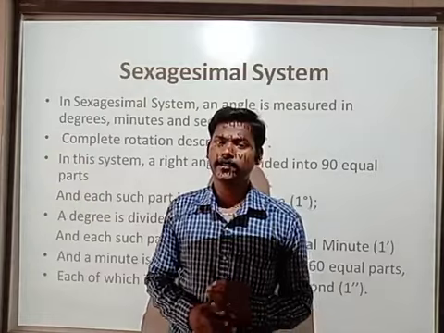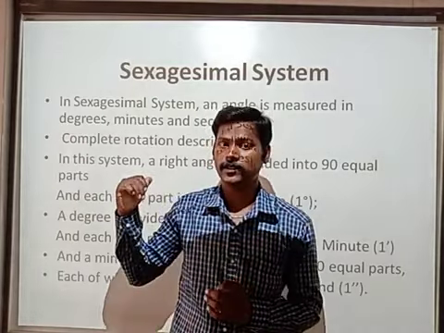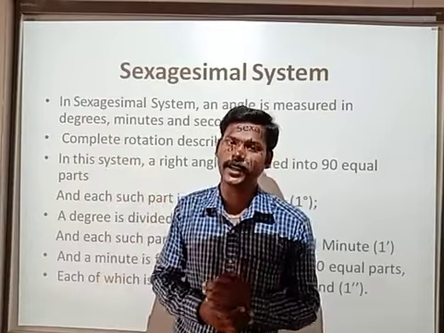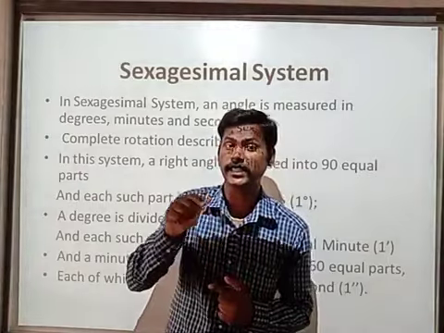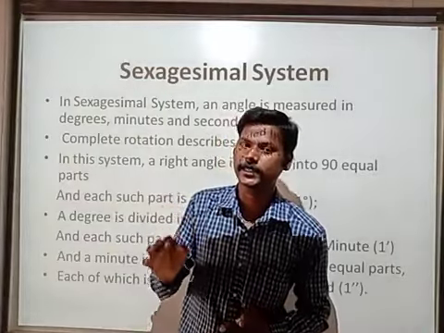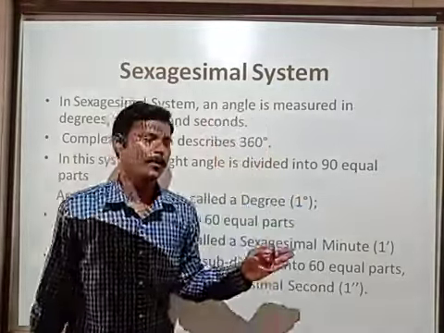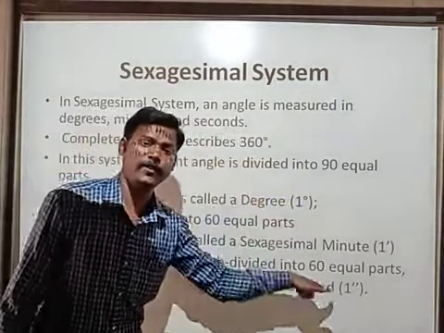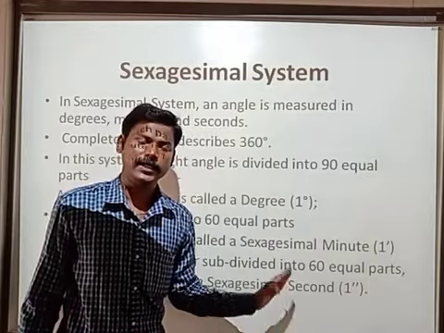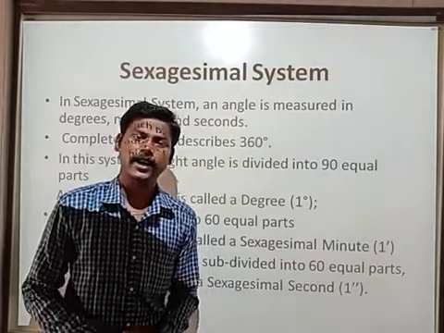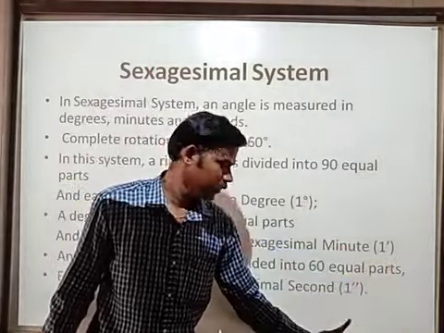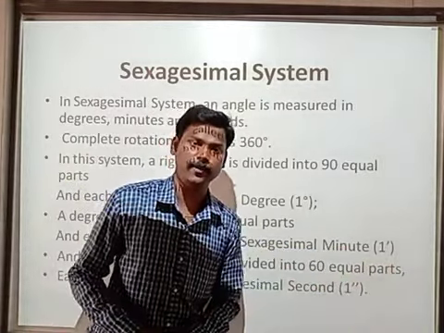Okay. Again, we already learned 360 is a complete rotation divided equally, and each one gets 1 degree. The 1 degree, if you divide it into 60 equal parts, each part is called a minute, a sexagesimal minute. Again, the minute can also be divided into 60 equal parts. Each part is called a second, the full name being sexagesimal second. To understand how to represent it, look at the board: degrees, minutes, seconds. Please note it down, children.